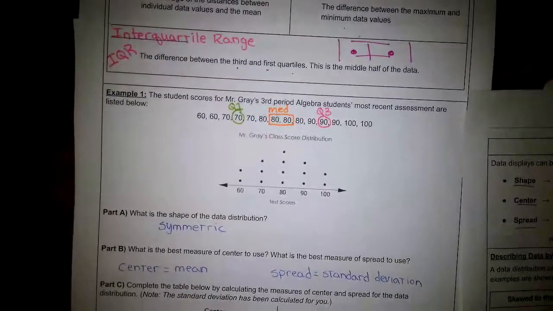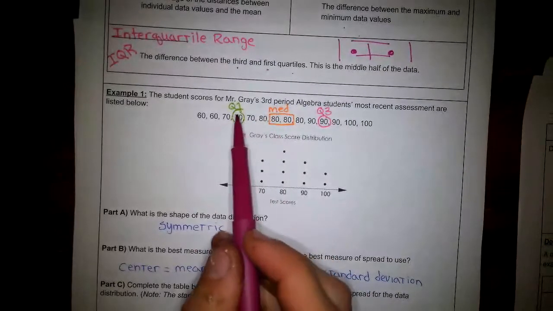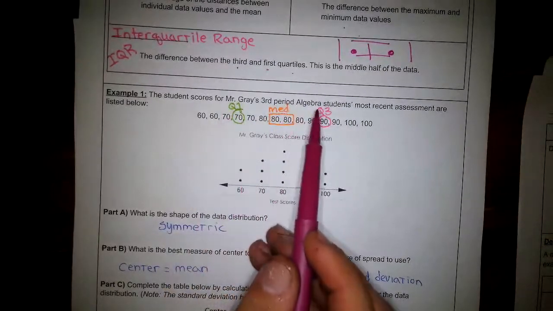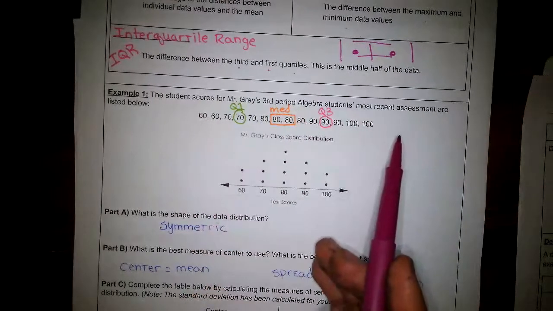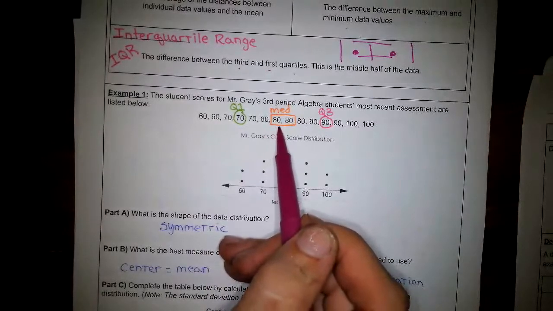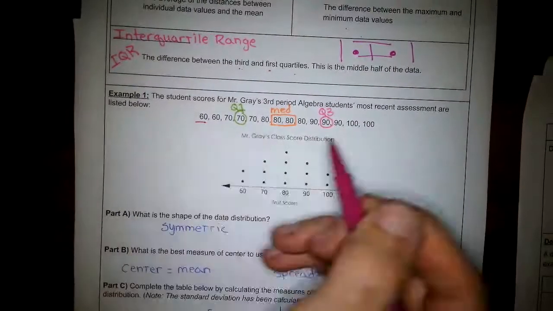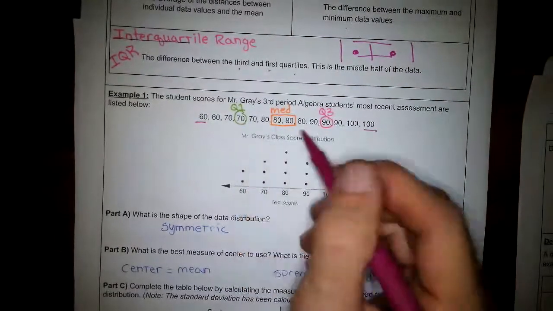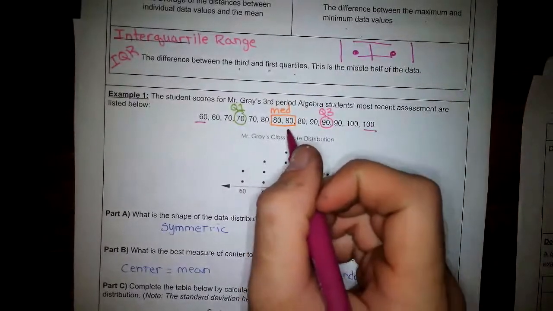So this one is giving us an example question, and it's giving us a bunch of data here. This is student scores for a third period algebra class, and it gives it to us in order. I've already pointed out the median, the middle, and I've also pointed out the min, the max, and Q1 and Q3, just to explain that a little bit since we're going through this pretty fast.